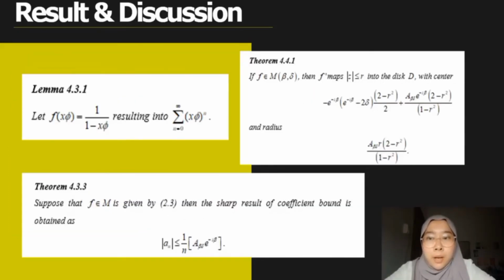Next is lemma 4.3.1. By letting the function of x null equal to 1 over 1 minus x null, it results in that summation. Then theorem 4.3.3. Suppose that the function is an element of class M and the coefficient bound is obtained as shown. Then proceed to theorem 4.4.1. If the function is an element of class M, then f prime maps into the disk D with that center and radius.